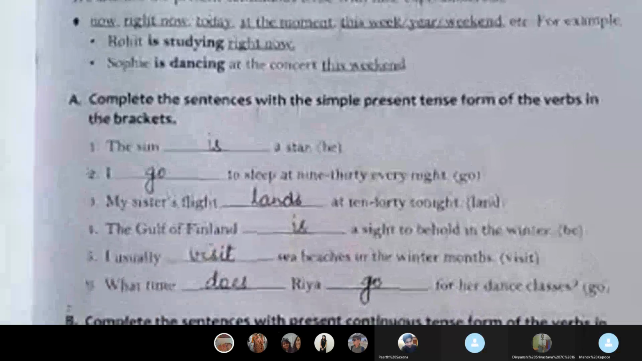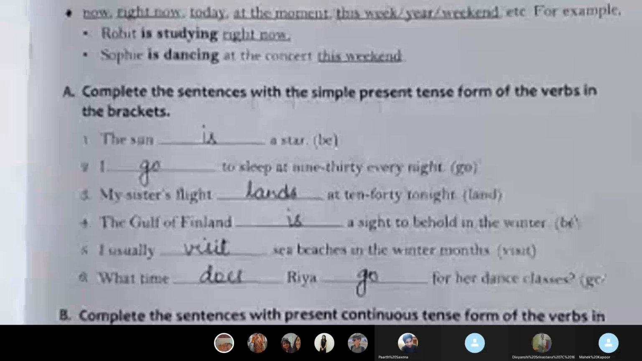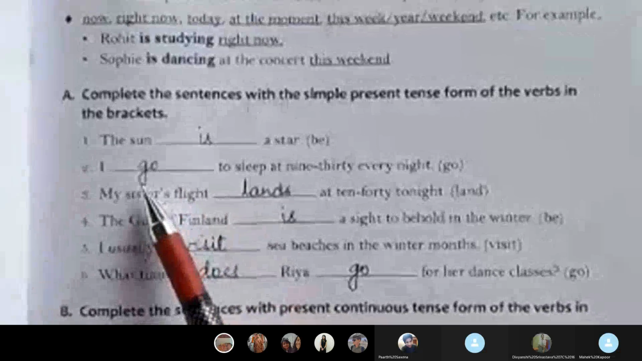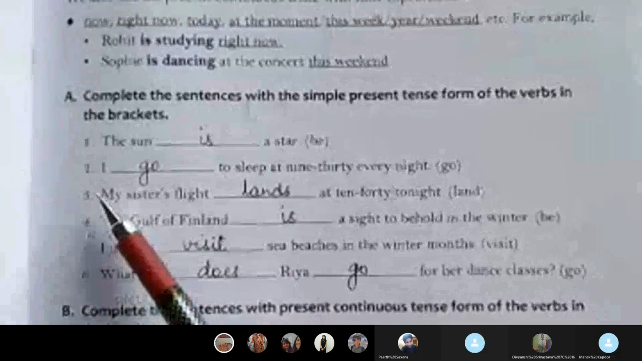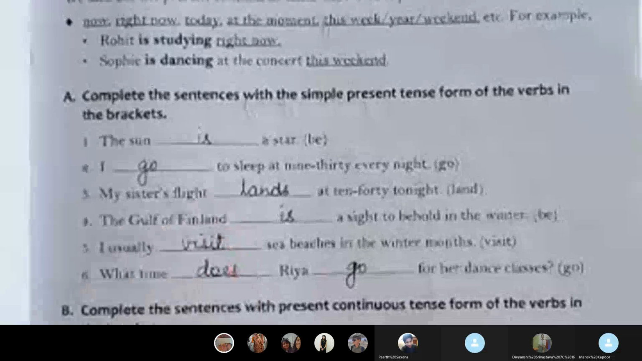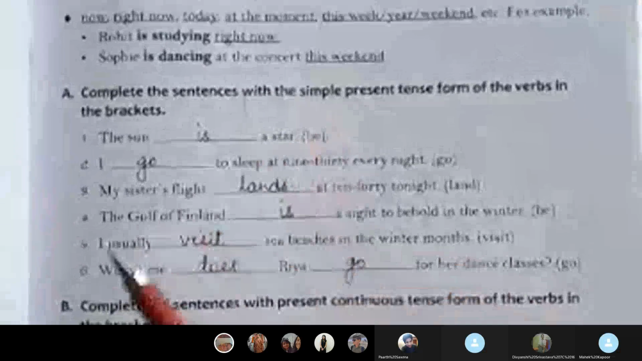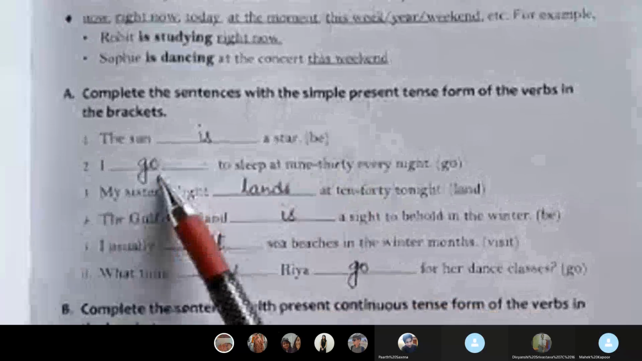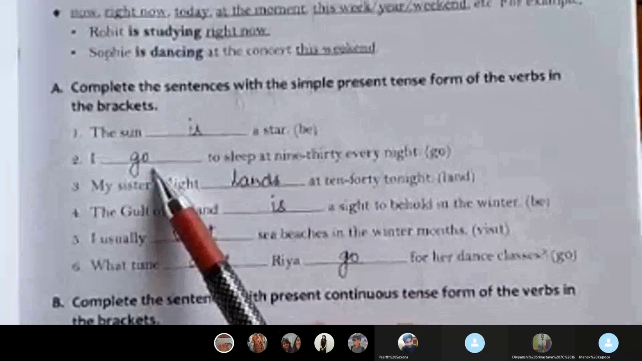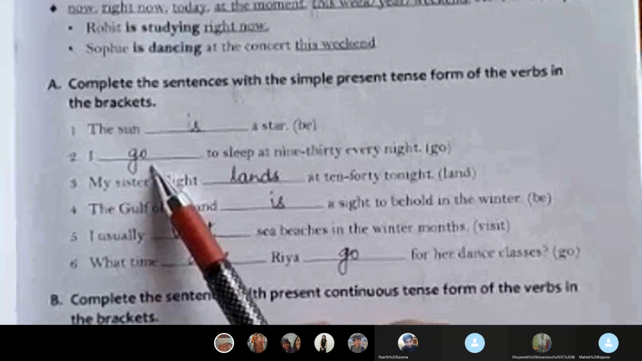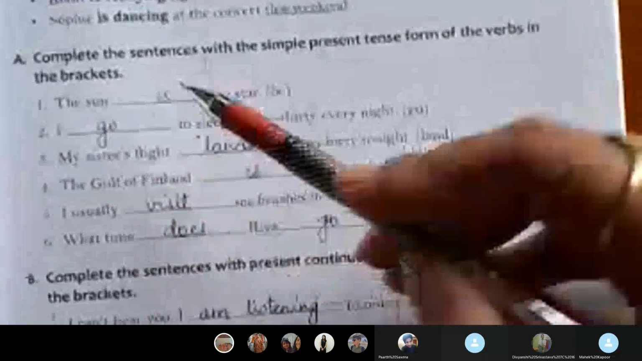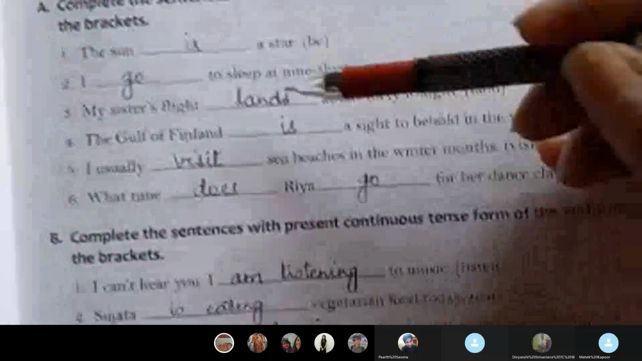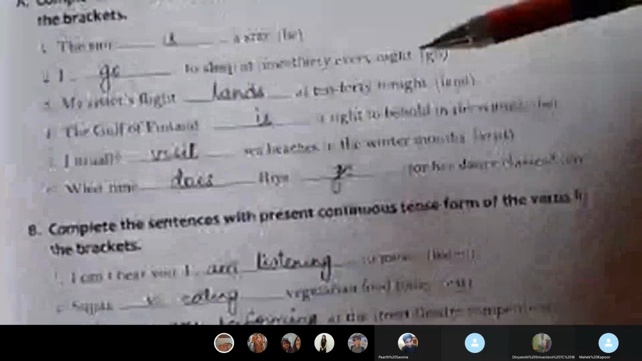I dash to sleep at 9:30 every night. I go. If it were past, what would you write? I went to sleep. If it were future? I will go to sleep. But they want simple present, so it is go. Did you understand this much? Should I now take up the exercise without going into the details of past and future also?